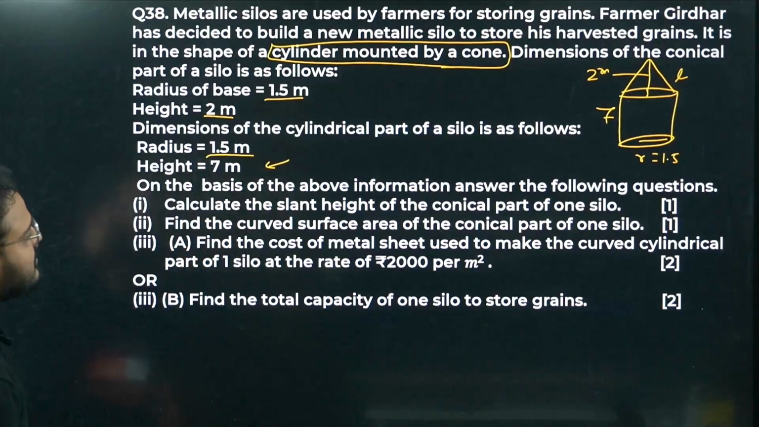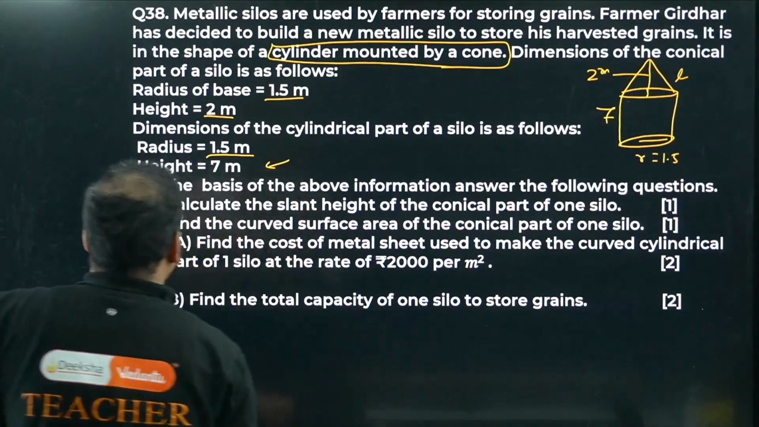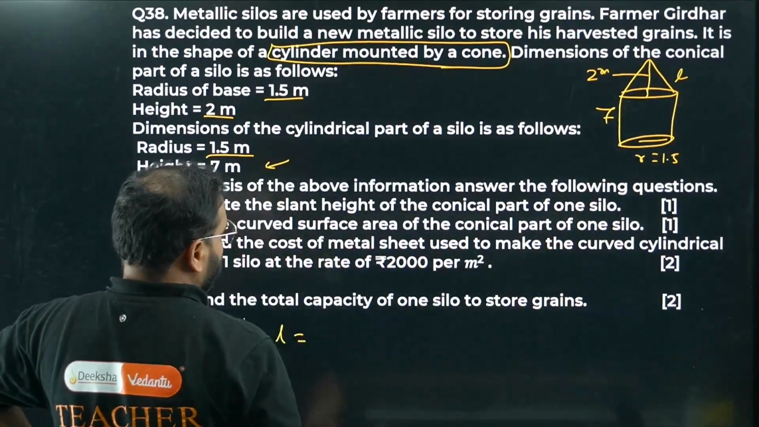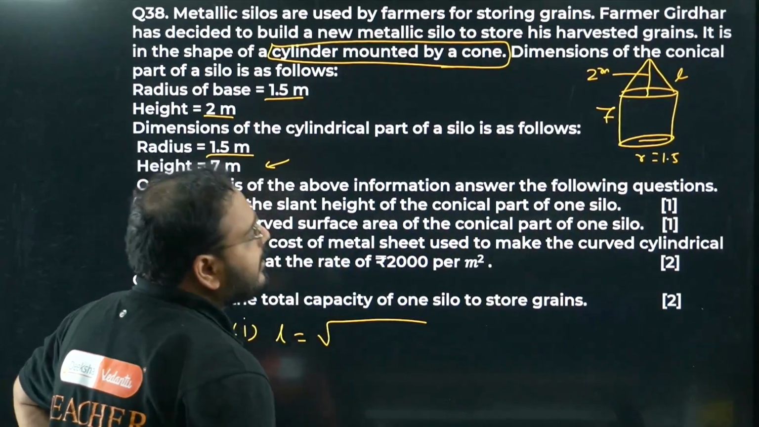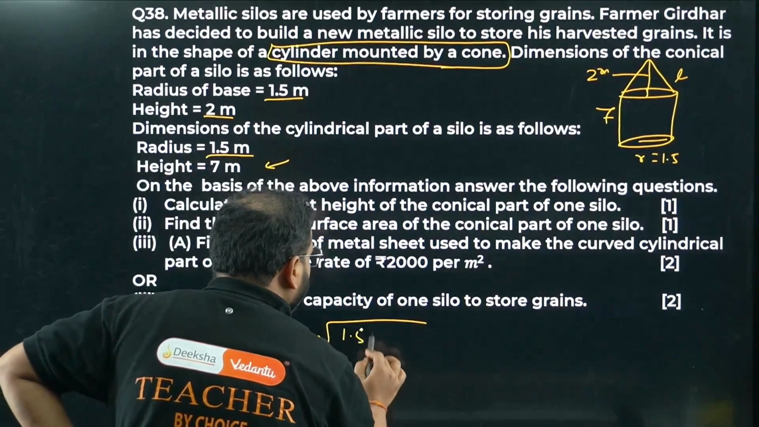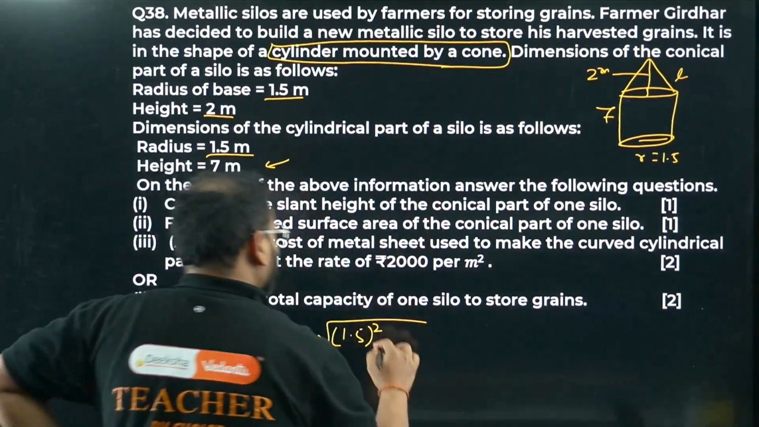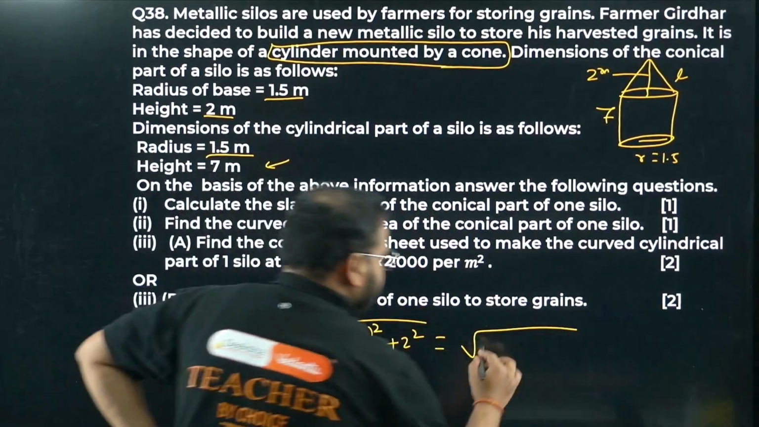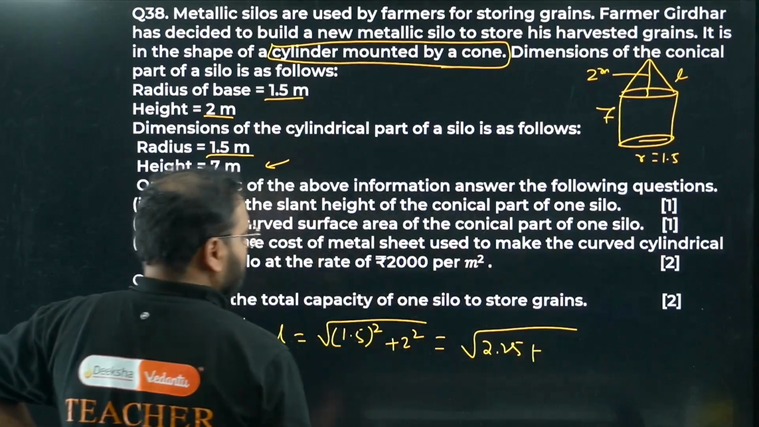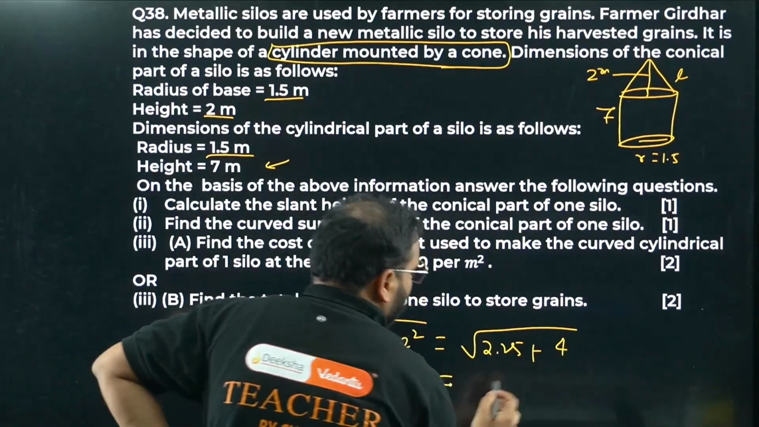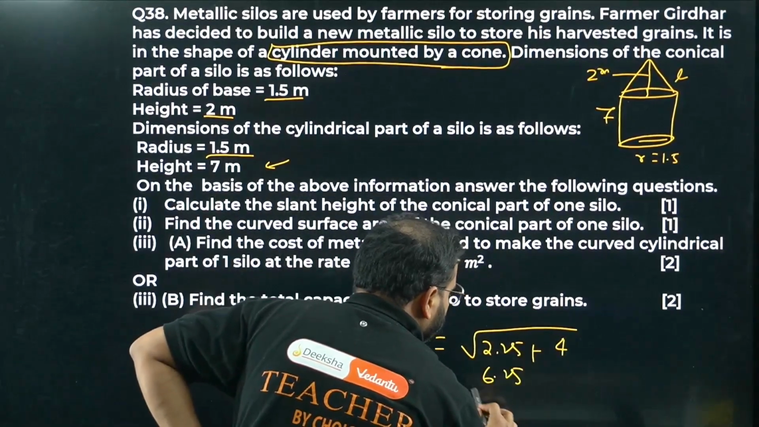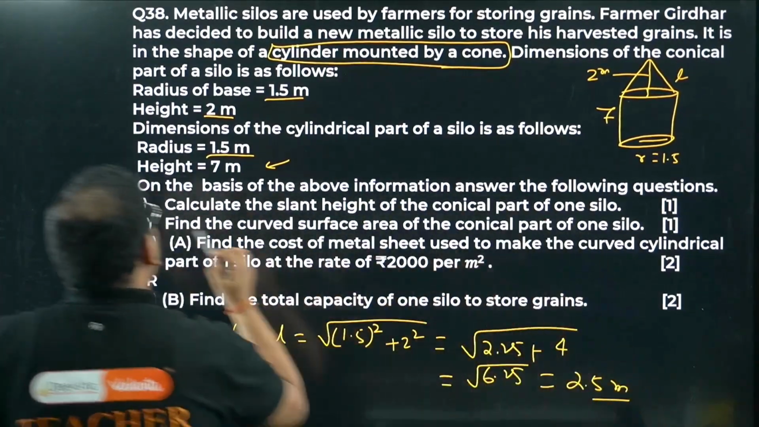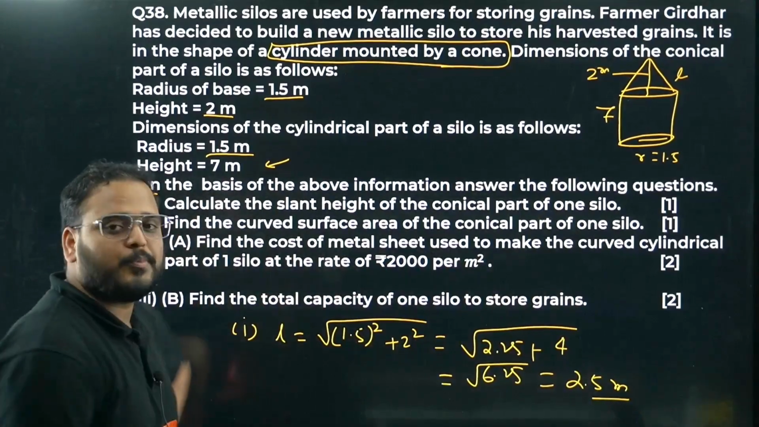First one, calculate the slant height of the conical part. Let's solve it out. Slant height is given as L. So L is equal to, for the cone, root of r square plus h square. What is r square? 1.5 square is 2.25. What is h square? 2 square is 4. 2.25 plus 4 is 6.25, so L is going to be 2.5. 2.5 meters is the slant height. Option 1 is done.